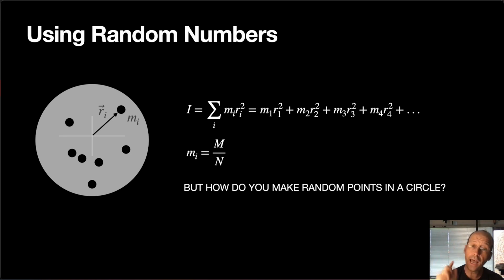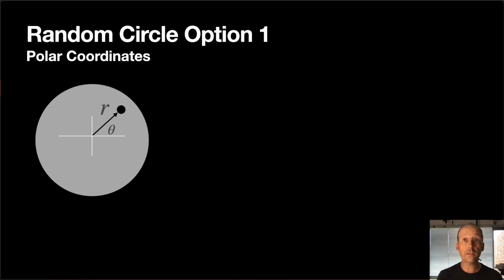But the question is, how do I make random points in a circle? That's not quite trivial. It's not impossible. Okay, so let's look at 3 ways you can make random points in a circle. The most obvious way would say, well, the r can go from 0 to 1, or whatever the radius of the circle is, and theta goes from 0 to 2 pi. So I could just do that.